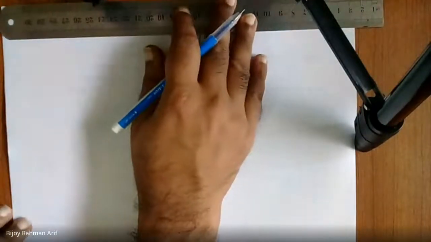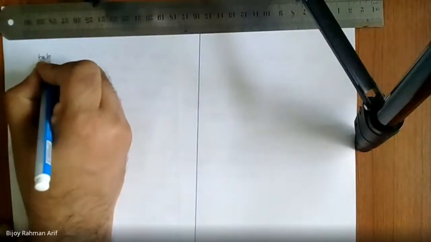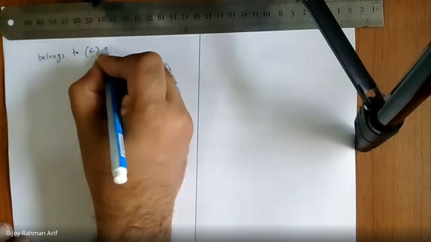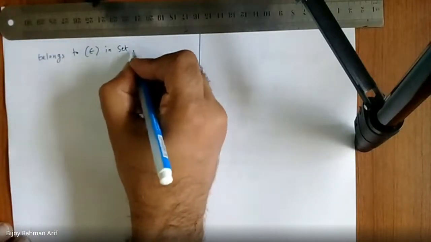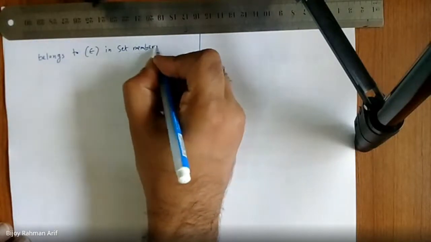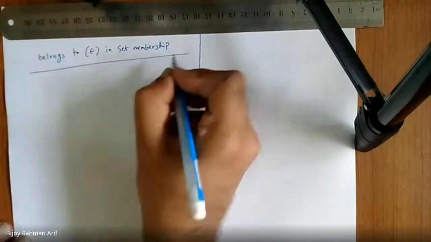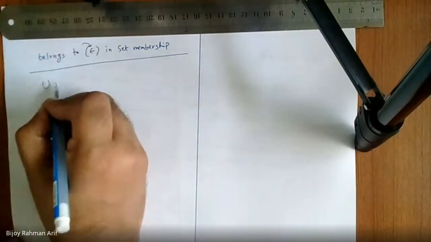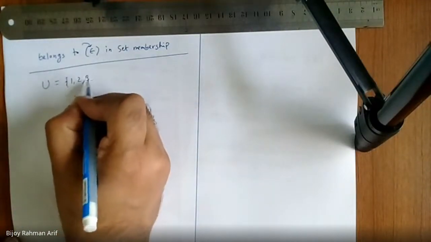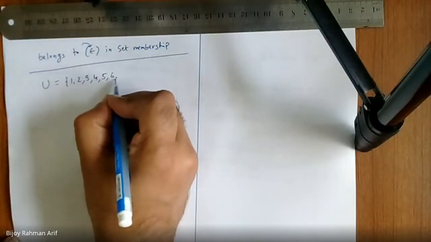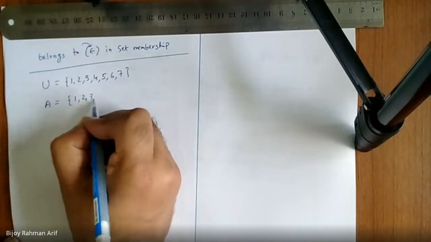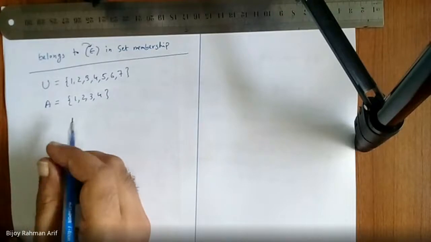Now let's talk about this. Belongs to, represented by this epsilon symbol in set membership. Let's assume my universal set is given, and my A is a set.